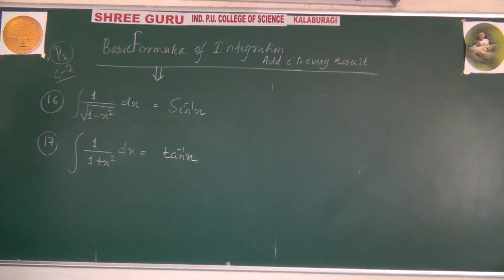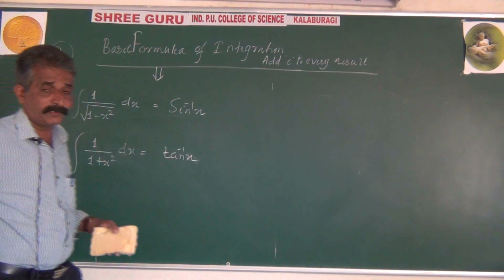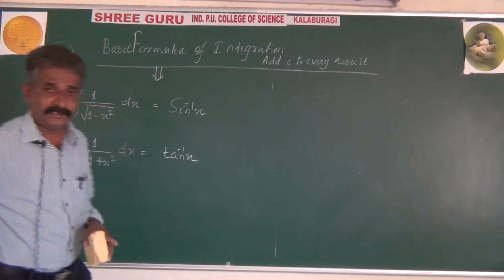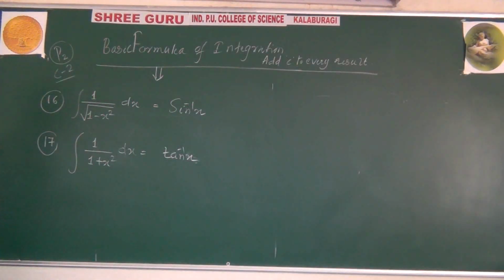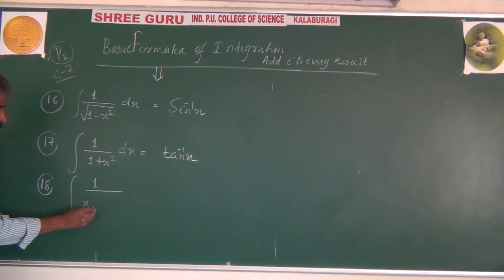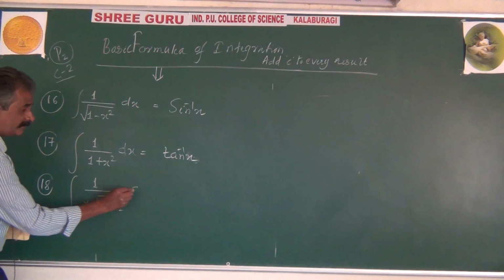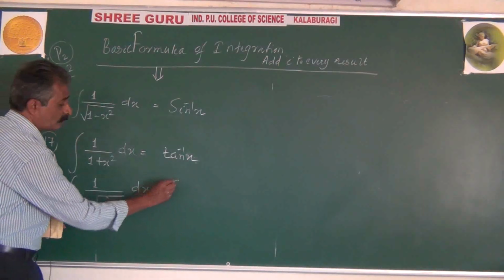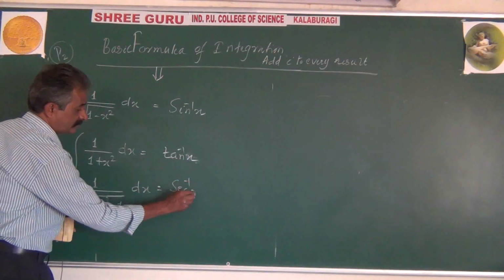Also recall. Here everything is recall of differentiation, that's all. What's the differentiation of secant inverse x? 1 by x into square root of x square minus 1. So now reverse it: integration of 1 by x into root of x square minus 1 dx will be equal to secant inverse x.